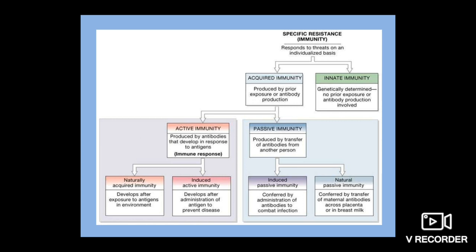The diagram is showing different categories of immunity. As you can see, immunity is divided into acquired and innate. Acquired is again divided into active and passive. Active is again divided into natural and induced, and passive is subdivided into induced and natural.